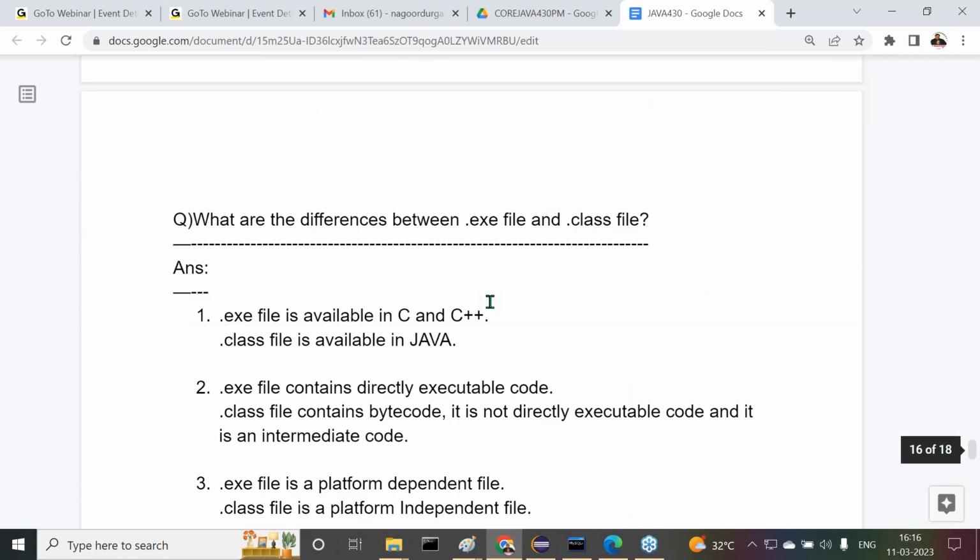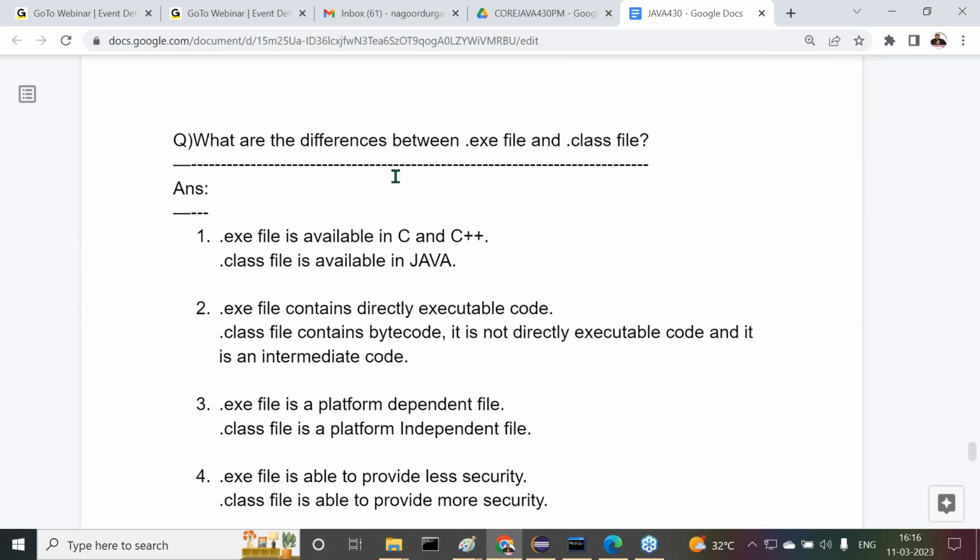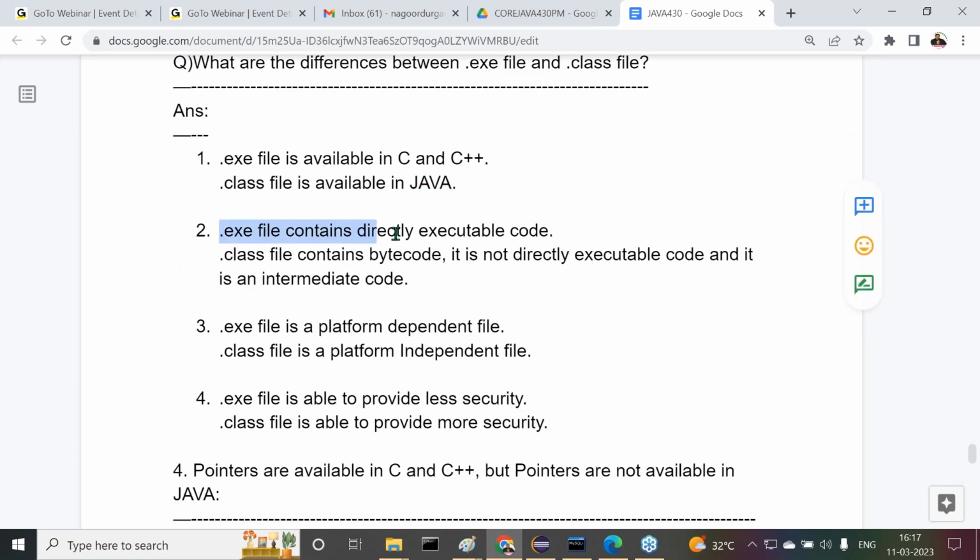Then after that, I have given one important interview question. What are the differences between .exe file and .class file? .exe file is available in C and C++, whereas .class file is available in Java. .exe file contains directly executable code. .class file contains bytecode. It is not directly executable code, it is an intermediate code. .exe file is a platform dependent file, whereas .class file is a platform independent file.